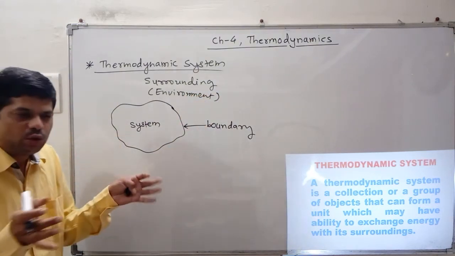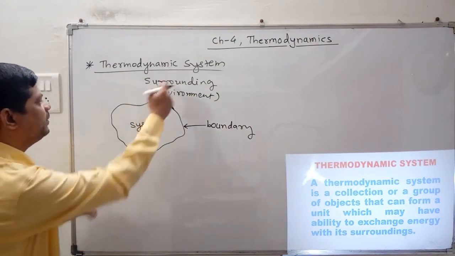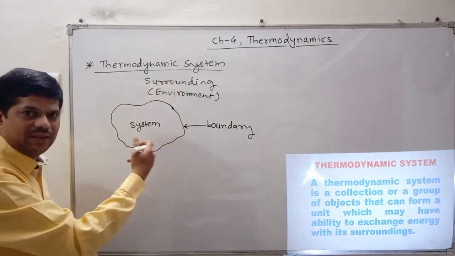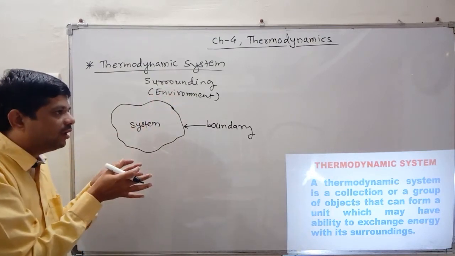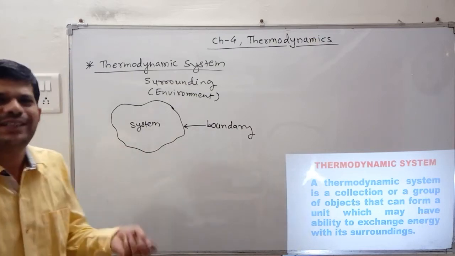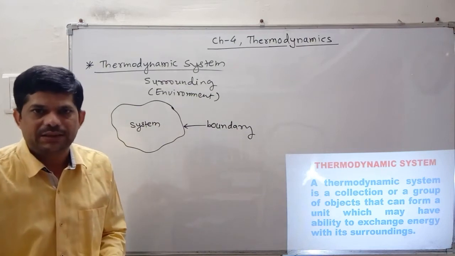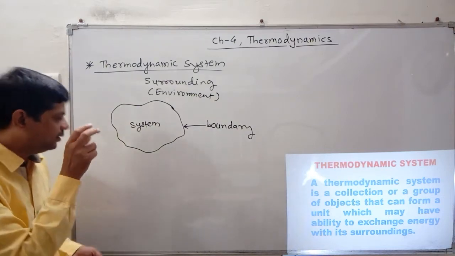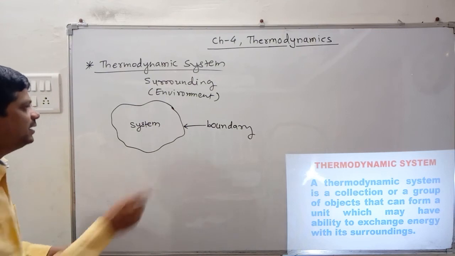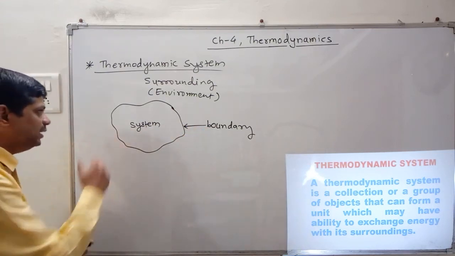System is nothing but the group of objects which can exchange energy between the surrounding and those objects. That proper group of objects is nothing but the system. For example, if you are taking water in a vessel, then that vessel consists of the boundary and the water is nothing but the सिस्टीम.